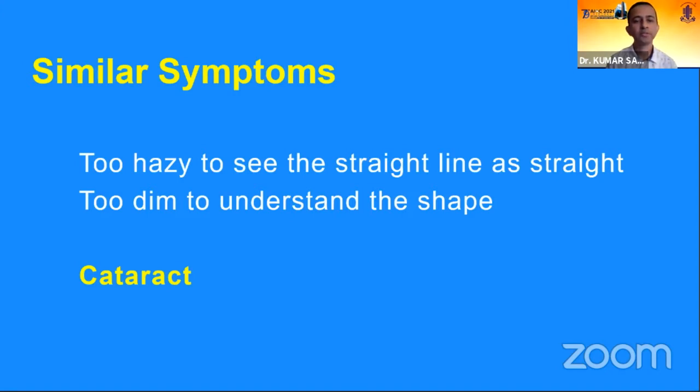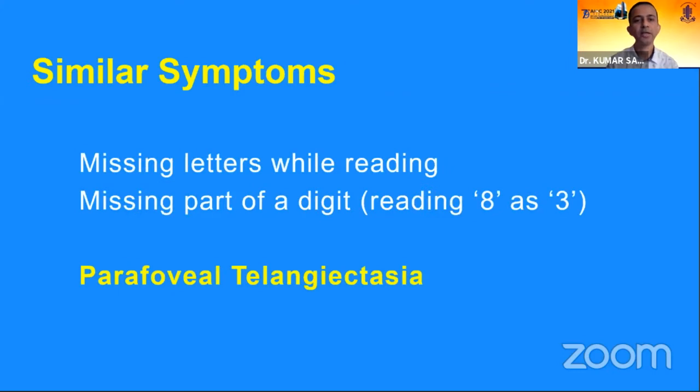So if the patient says that he is seeing too hazy to see any straight line as straight, or too dim to understand the shape of the object, then probably he is having a cataract. Similarly, a very important symptom is missing letters while reading.